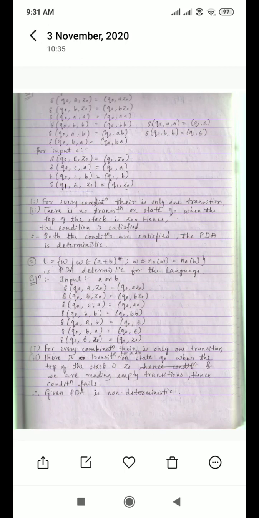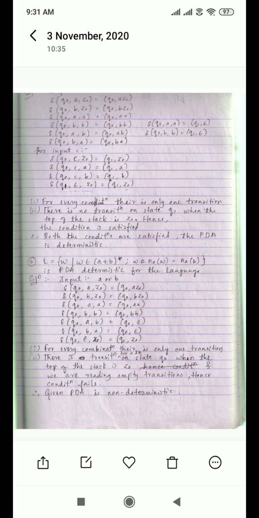Last class we saw the GNF form and the construction of a PDA. Today we'll see how you can say whether a given PDA is deterministic or non-deterministic. Mainly you are concentrating on two conditions.